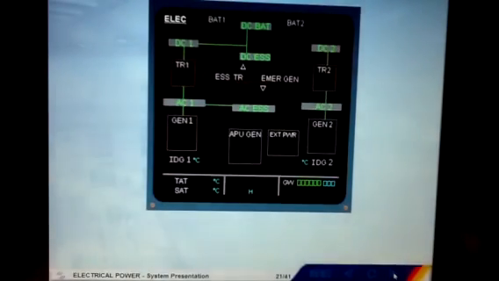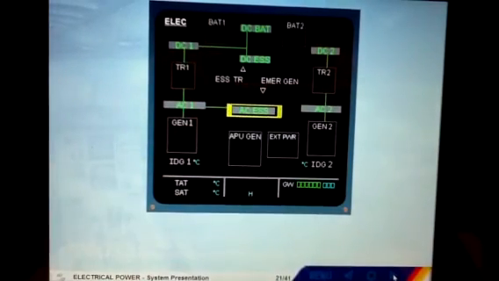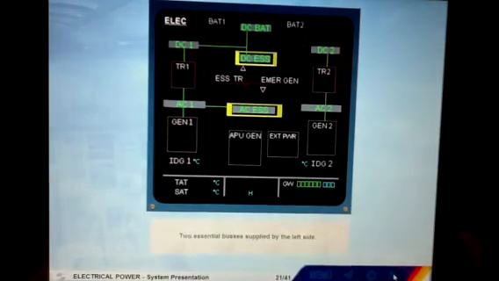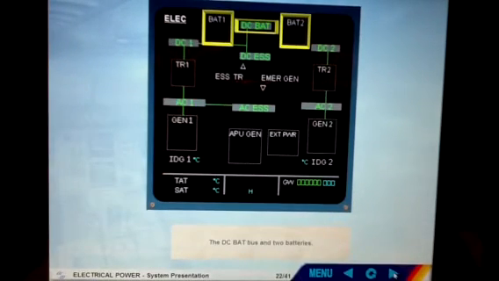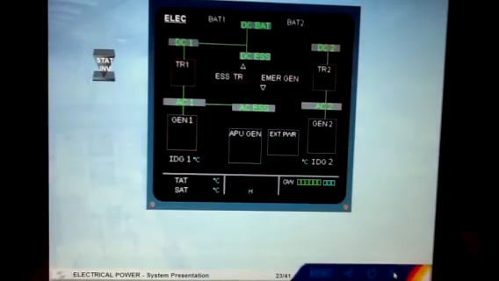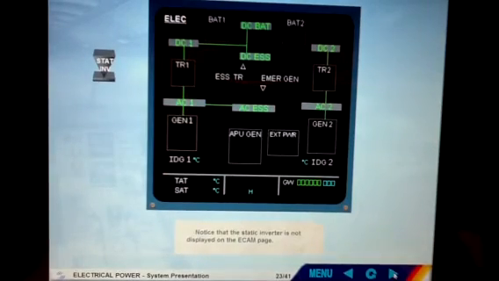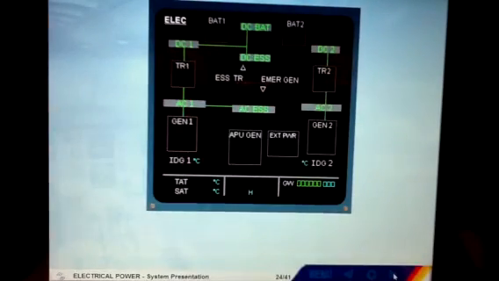Two essential buses supplied by the left side, the DC BAT bus, and 2 batteries. Notice that the static inverter is not displayed on the ECAM page. For simplification, the component indications had been removed. Let's now present them.